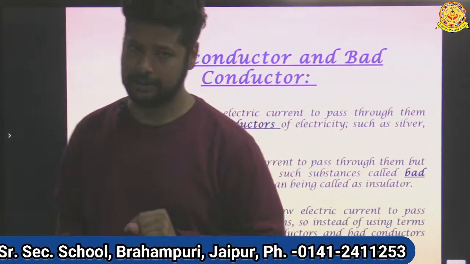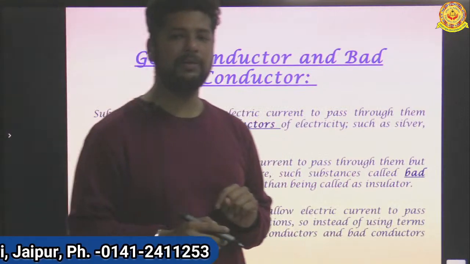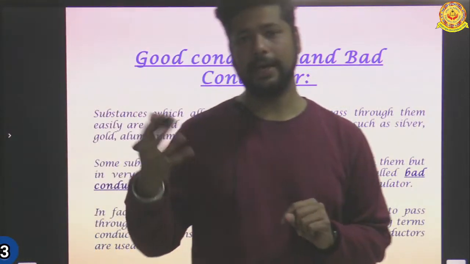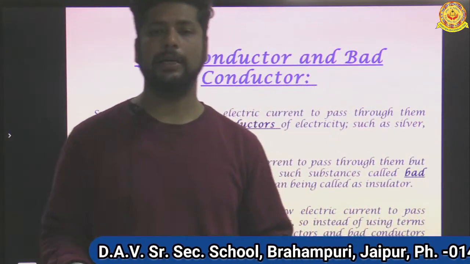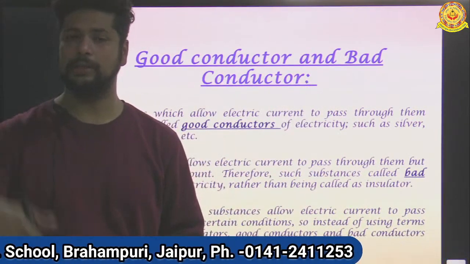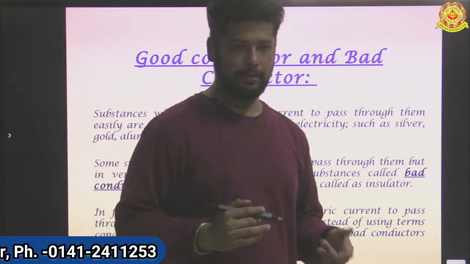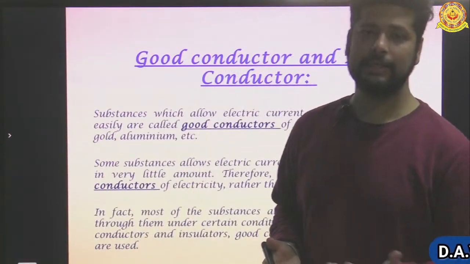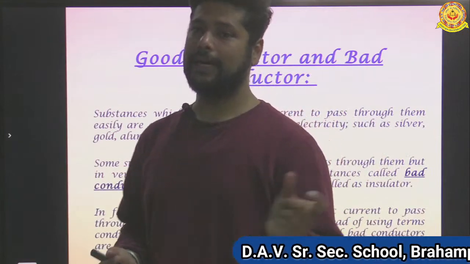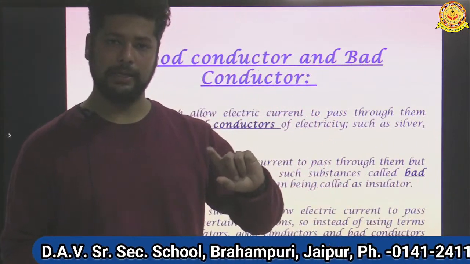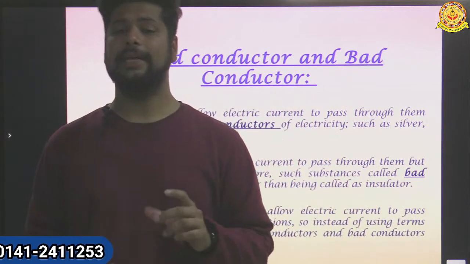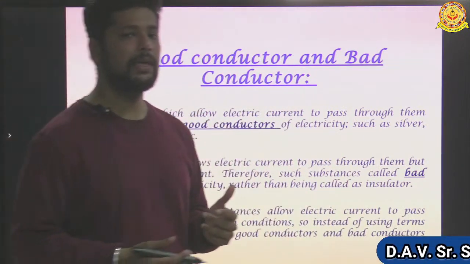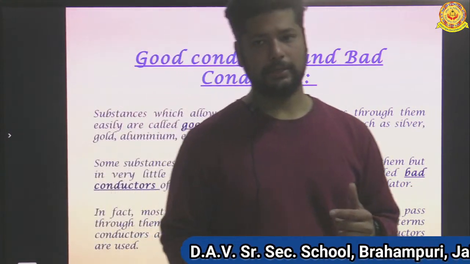But in certain conditions, like at the time of thunderstorm, air can conduct electricity. We can see lightning coming down to the ground from the clouds. The lightning is touching the ground. In that case, air is conducting electricity. So that's why we can say that in certain conditions some materials can conduct electricity. So that's why we are not using the word insulator for them. We are using bad conductor of electricity for them.